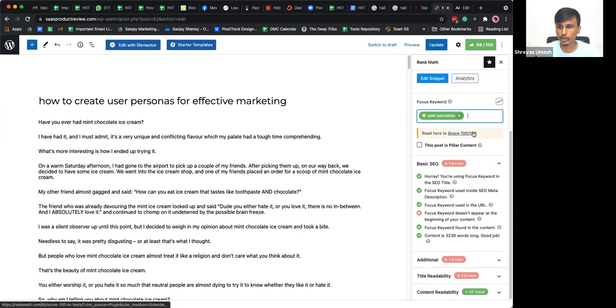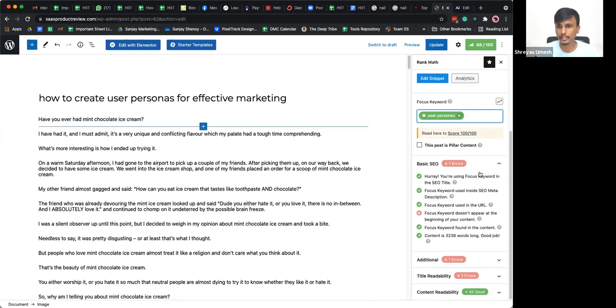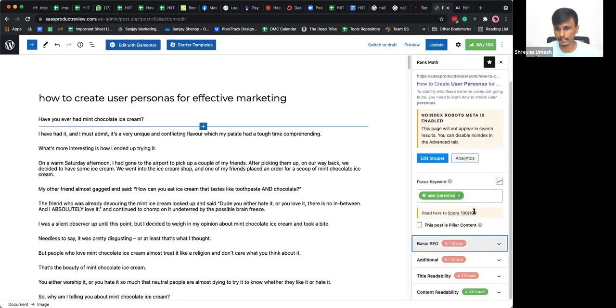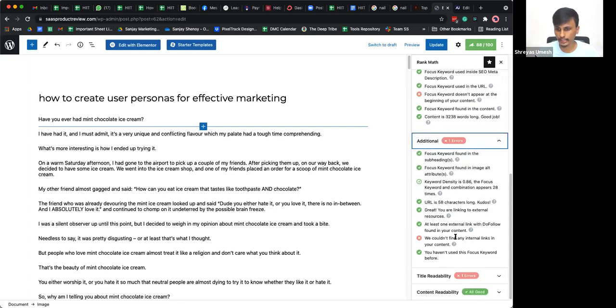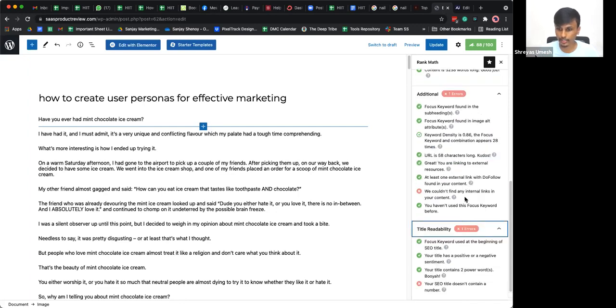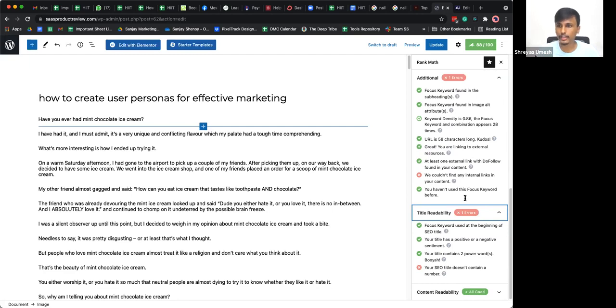Once you do that, what Rank Math does is it identifies where all of these keywords are used in your particular article, right? It's going to give you basic SEO errors and everything. You can click on this and see that your focus keyword doesn't appear at the beginning of your content, which is fine. You don't have to forcefully add your focus keyword in the beginning of the title. If you can naturally use it, it's well and good. If not, it's completely fine. Go through all of those errors here and try to fix as many as possible.